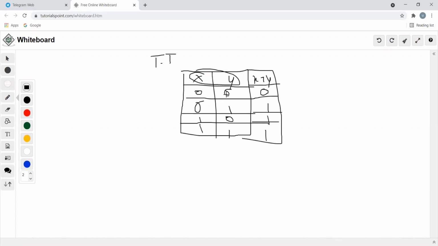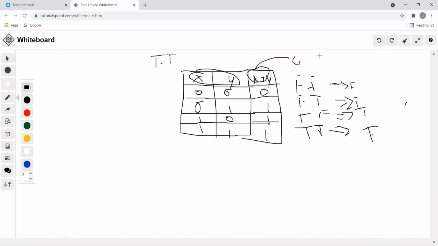In the sense, if both values are false, the result will be false. If one of the values is false and one is true, the result will be true. The same thing, if one value is true and another value is false, the result will be true. If both the values are true, the result will be true. At the time of performing the OR operator.